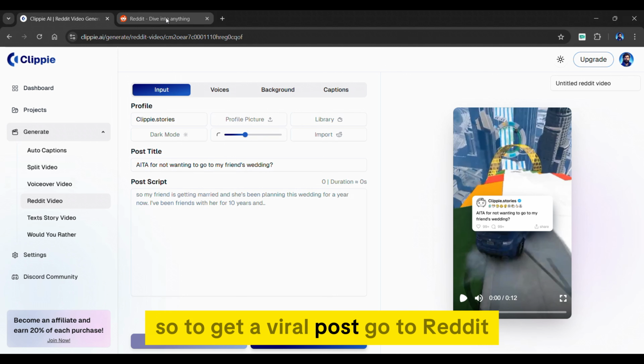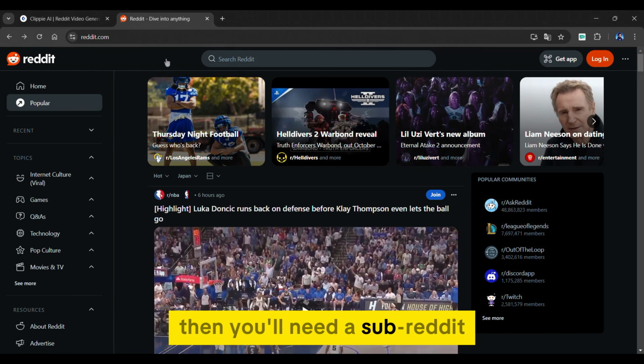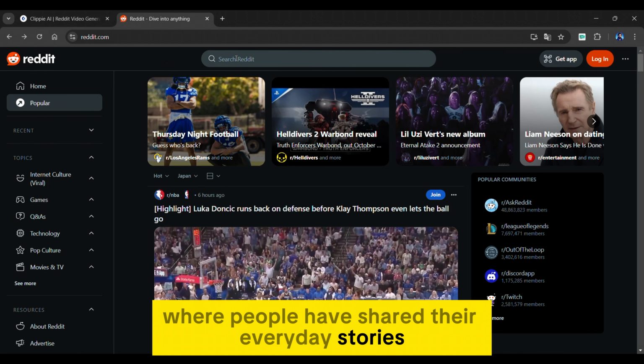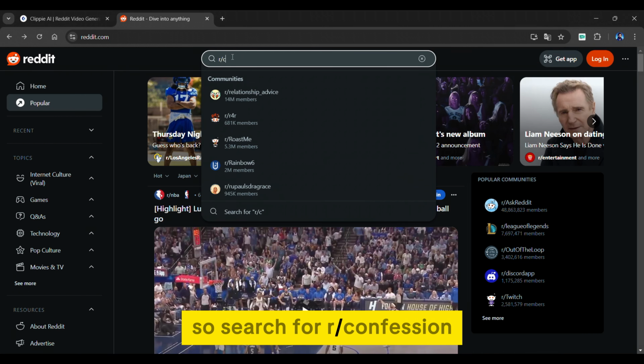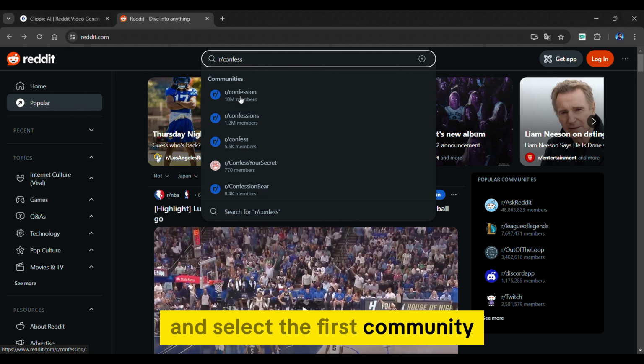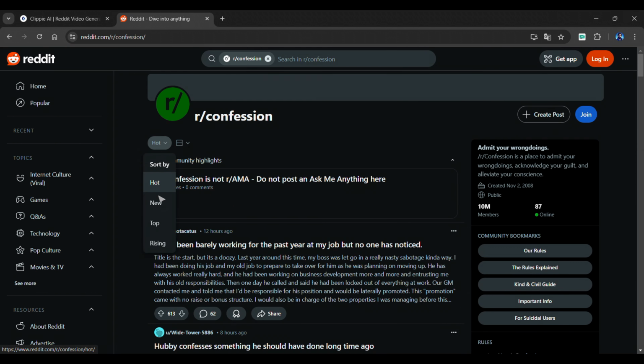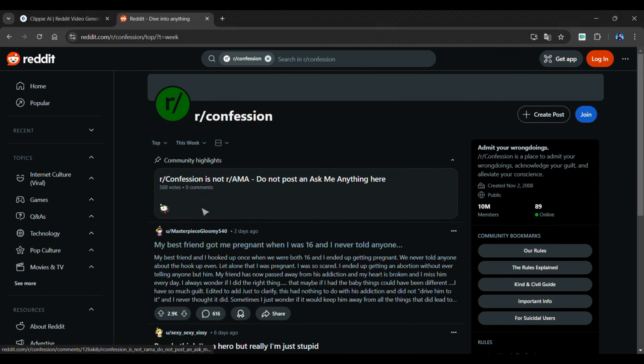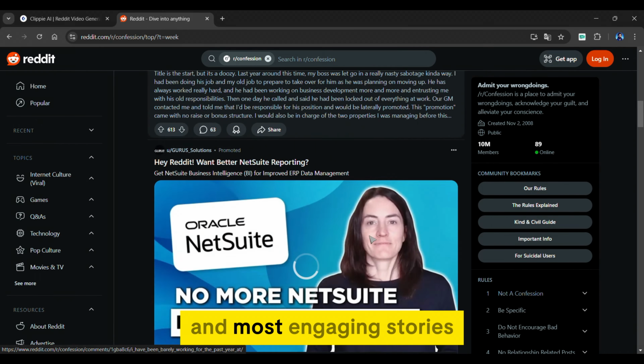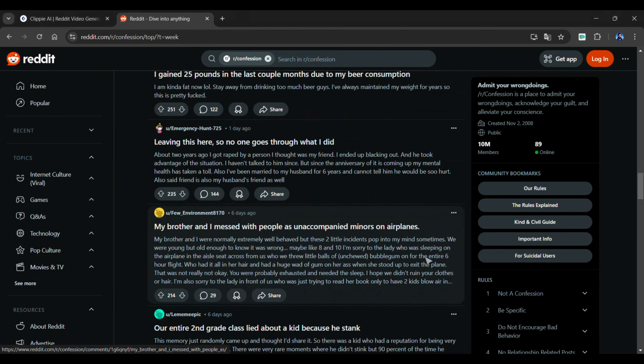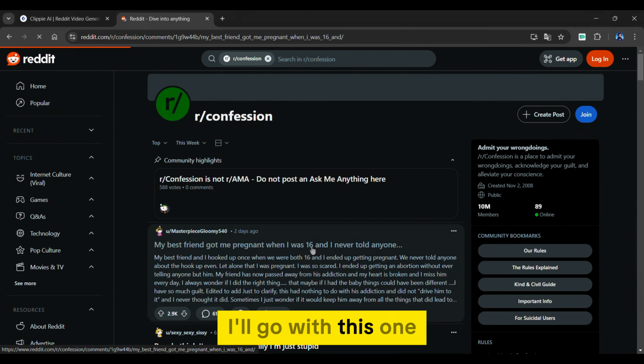So to get a viral post, go to Reddit. Then you'll need a subreddit where people have shared their everyday stories. So search for r/confession and select the first community. Click on the sorting options and select top. Then, in the sort by tab, select this week. This helps us to pick only the best and most engaging stories. You can choose any of them, I'll go with this one.